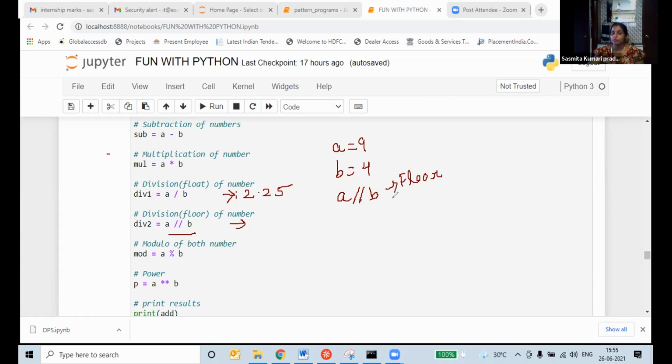Floor division. What is the meaning of floor division? Here we don't want the remainder part. See, I told you 9, 4. What is the division? Sudeep, tell me, beta. Unmute and talk with me. Tell me. 1? Very good. You are telling the answer. This remainder we will ignore. We are ignoring the remainder.